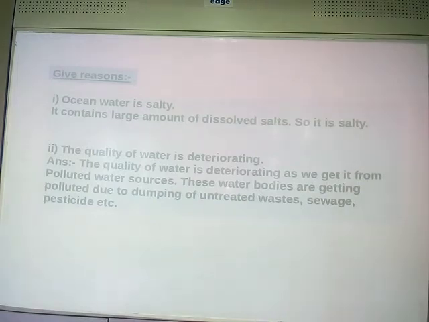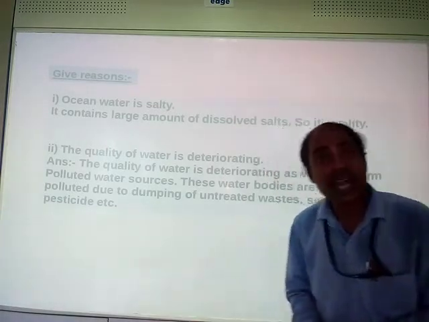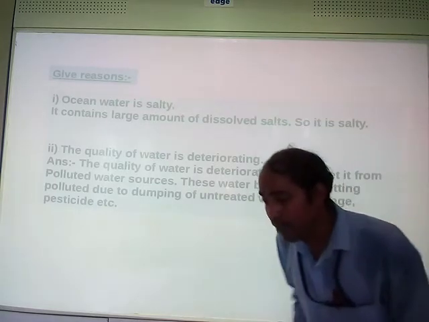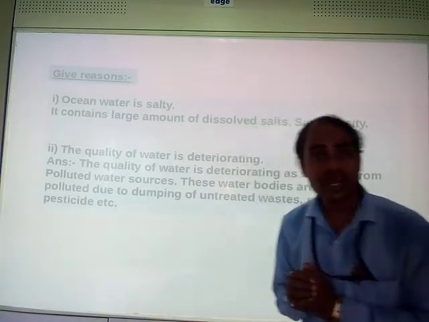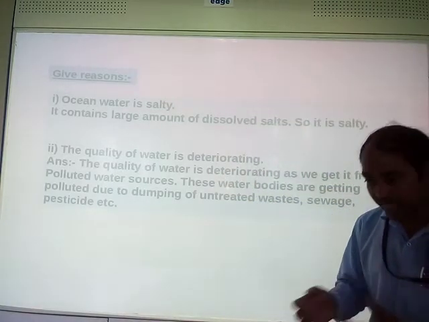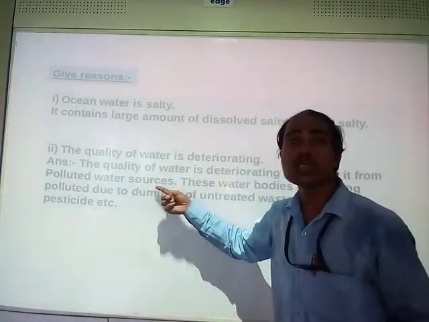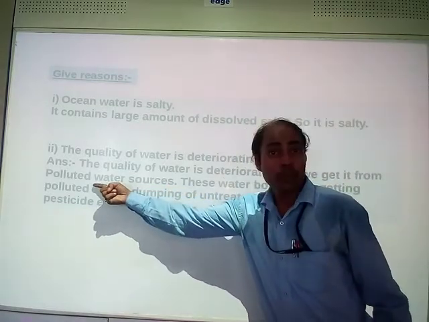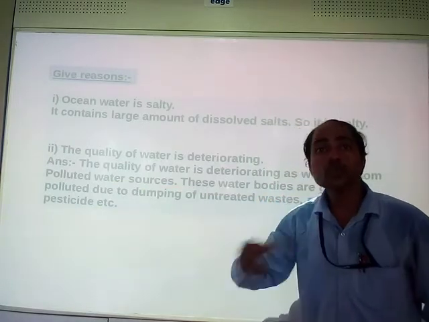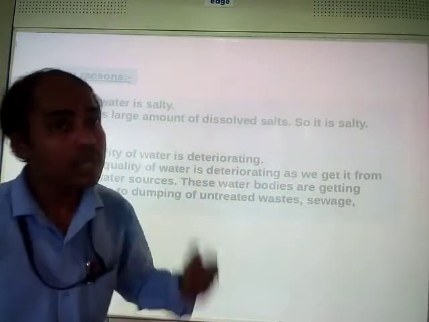Wherever there is a lake, a pond, a water source, we make the cattle wash in it. We make our garbage flow in the river, lake, pond. We discharge our waste inside that. So the water sources become polluted.